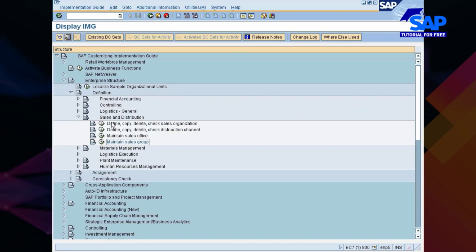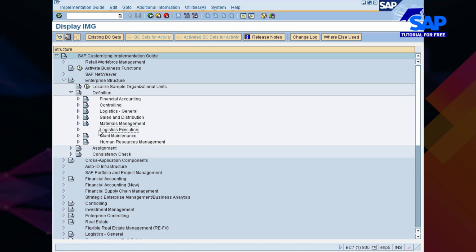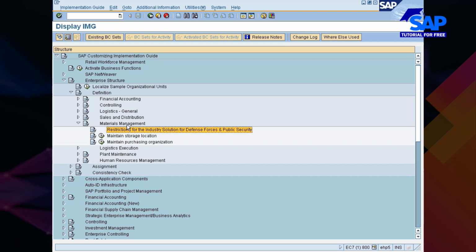Okay, so I have now defined everything from the sales and distribution module perspective. Now let me go to material management perspective. Remember, you will not be defining anything in the sales and distribution module in real time. Your SD consultant will take care of it. Now here, this is your part. Okay, you have defined the plant. Now you will go with storage location.